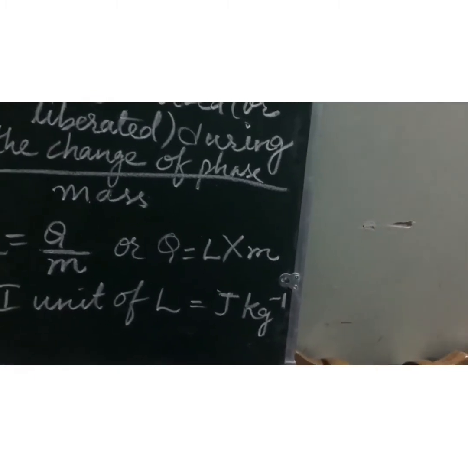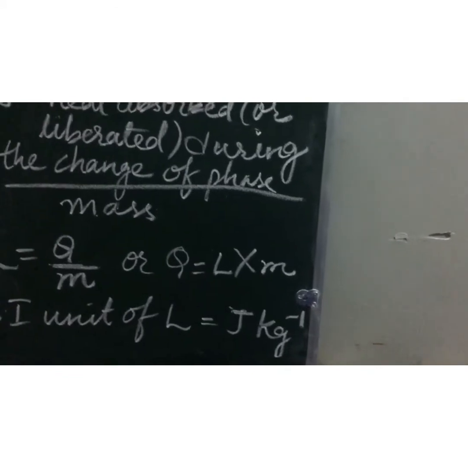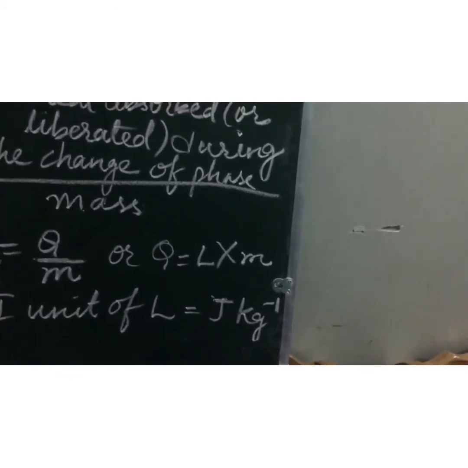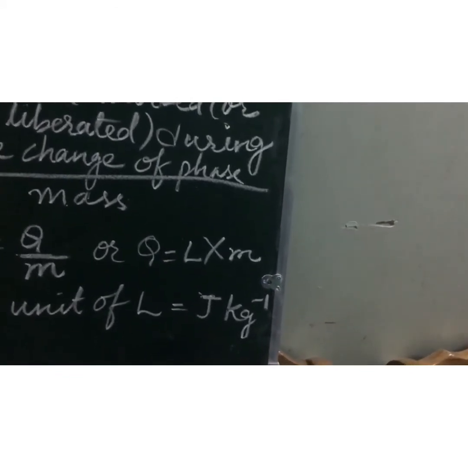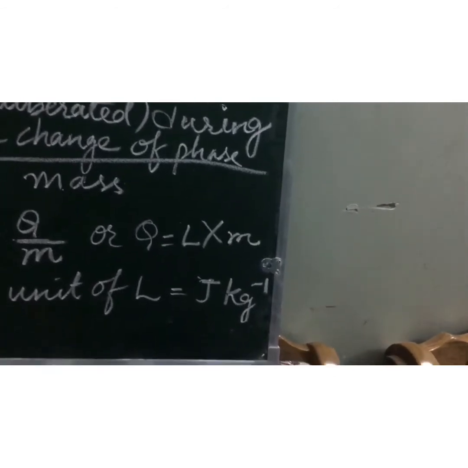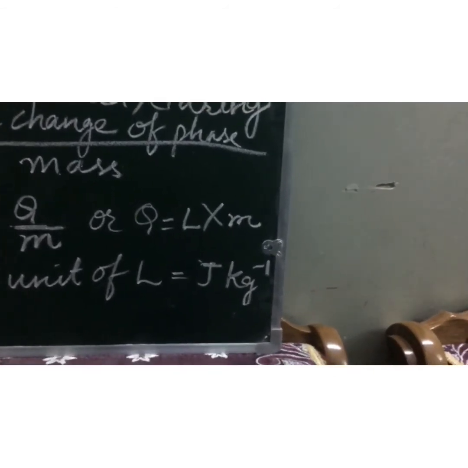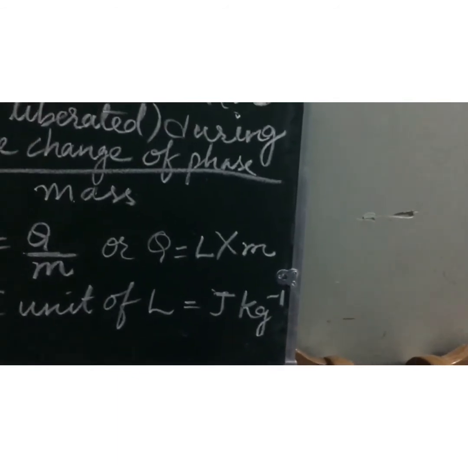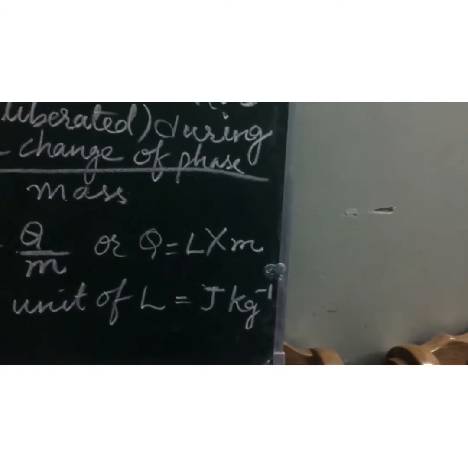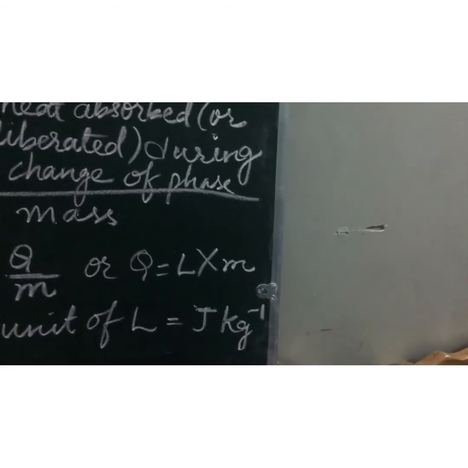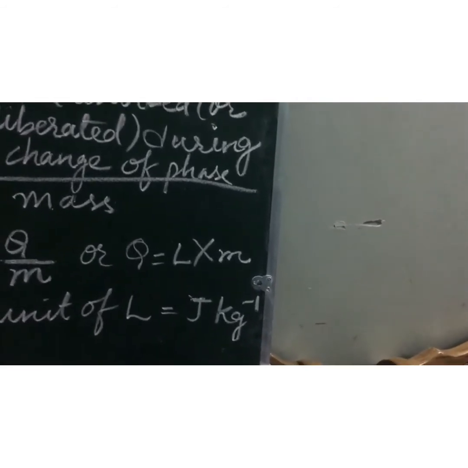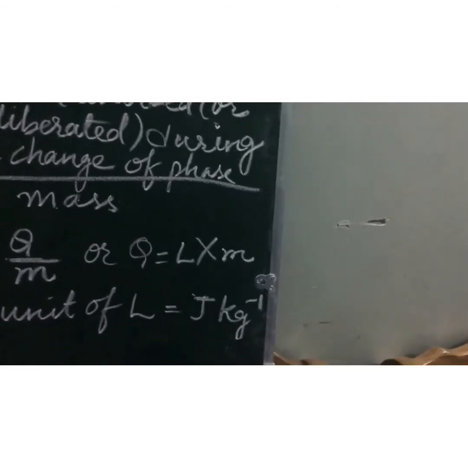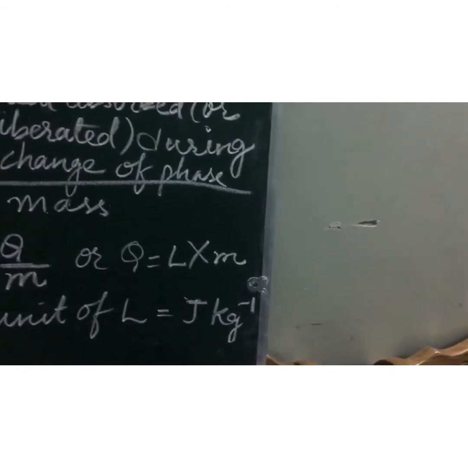It has a high specific latent heat of fusion, which means it requires a high amount of heat energy to get converted into water at 0 degree Celsius. So it changes into water slowly as it gets heat from the sun. If latent heat had been low, all the snow would have melted in a short time on getting heat from the sun, and there would have been floods in all the rivers.